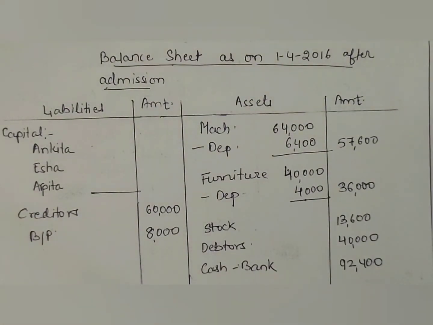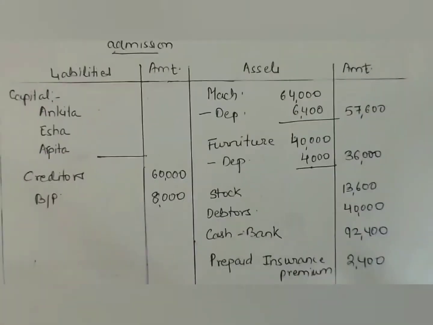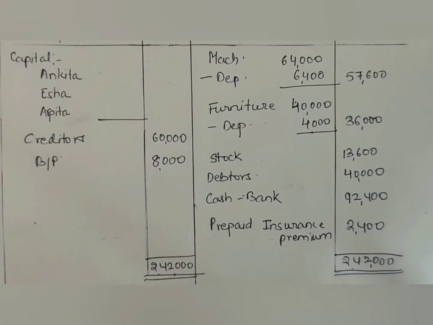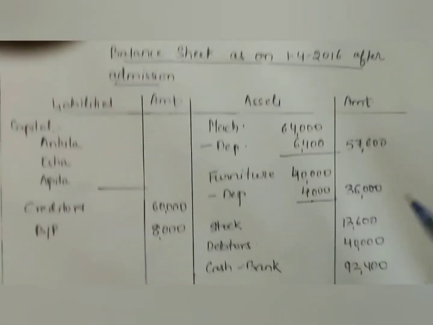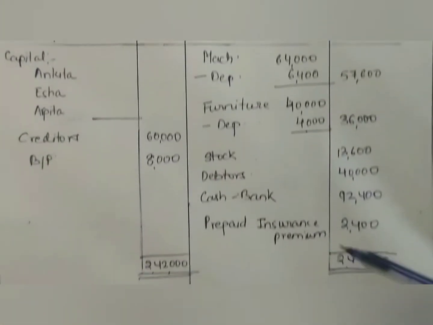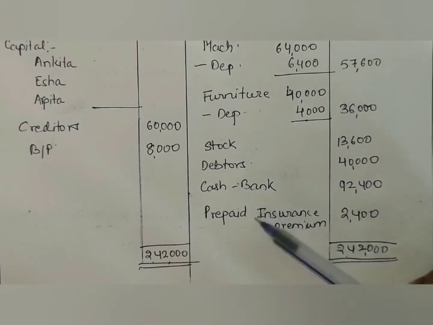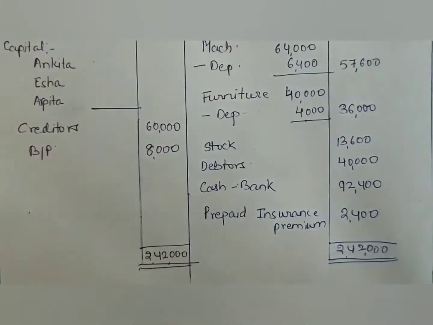Now the last point is given about insurance premium. Insurance premium of rupees 2,400 out of rupees 12,000 is to be carried forward to next year. That means it is prepaid insurance premium, so it is a current asset for us. We will show it in the balance sheet on the asset side, 2,400 prepaid insurance premium.